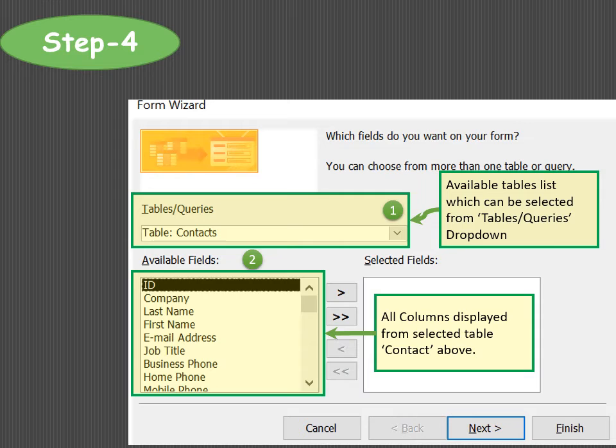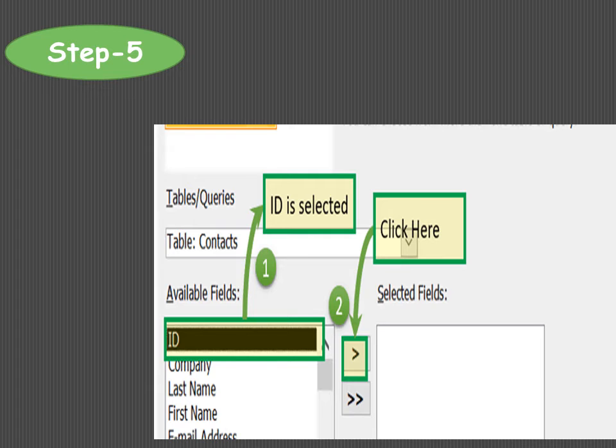If you want all the fields in your table, then you can shift all the fields to the selected fields. But if you do not want to use all the fields of the table in the form, then you can choose some of the fields just by clicking on the single arrow button. In step 5, you will select the fields one by one which you want to use for your form.